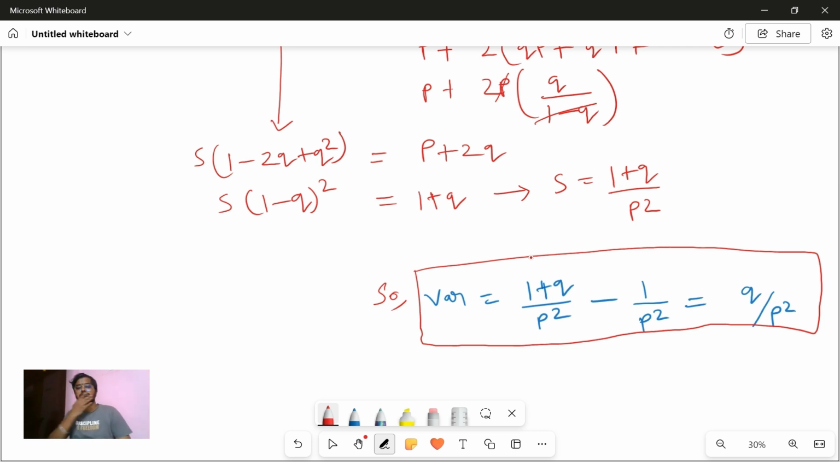So thank you guys. Next we'll see one important property of geometric distribution before moving on to the problems, which is nothing but the memoryless property. Okay, we'll come there next.